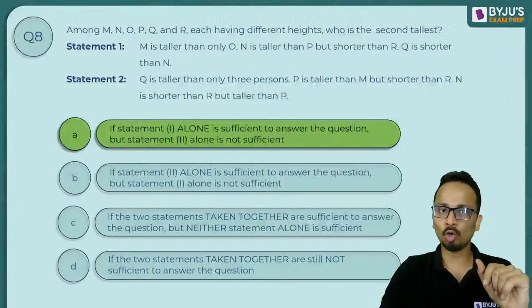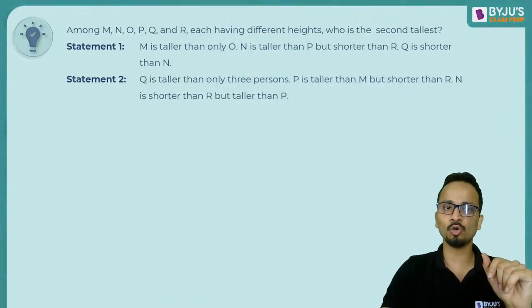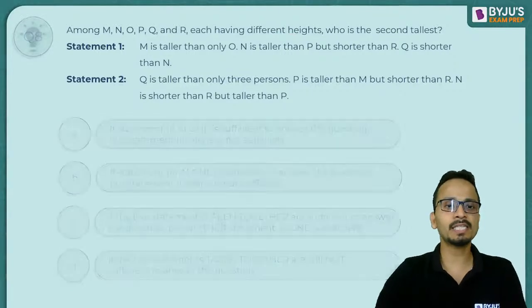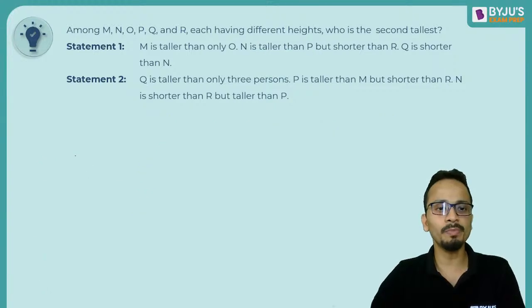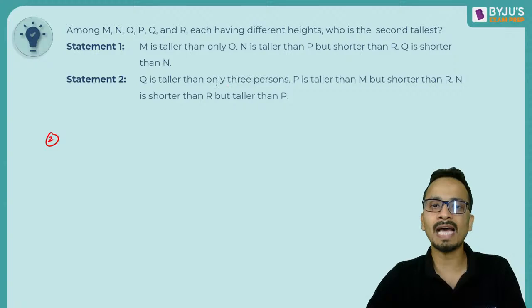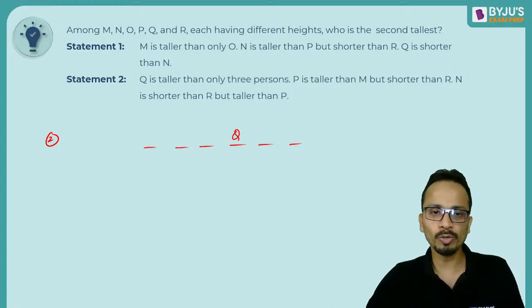Okay, so Tarun, I'll go back. Tarun is saying sir, the answer is coming from both. So Tarun, let's discuss statement number 2. Okay? So let's discuss statement number 2 once more. Statement number 2 says Q is taller than only 3 persons. 1, 2, 3, 4, 5, 6. Q is taller than 3. So Q will come here, which will be taller than 1, 2 and 3. Okay, so Q will come at 4th place.